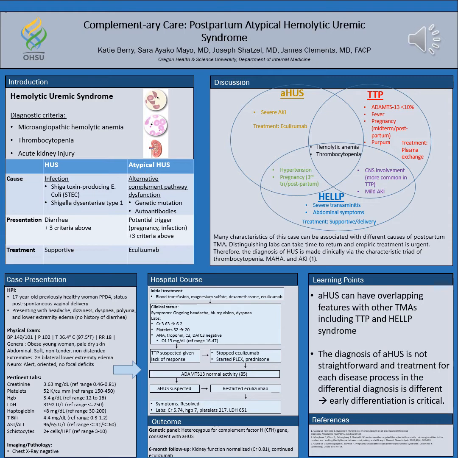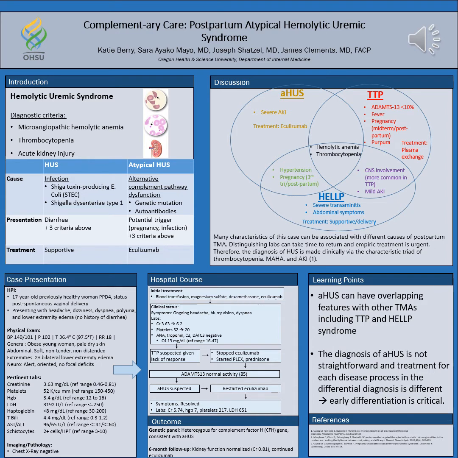And the reason I want to talk about this case is that the presentation of atypical HUS can have overlapping features with some other TMAs, including TTP and HELLP syndrome. And so it's not a straightforward diagnosis, and a lot of the times distinguishing labs can take a few days to return, and these are all critical conditions that need early differentiation.